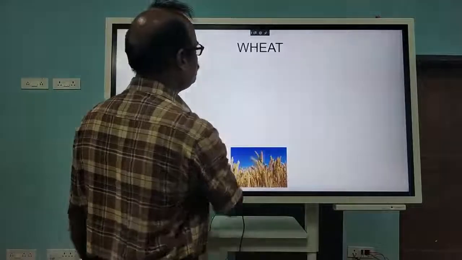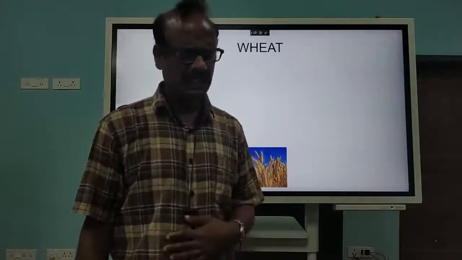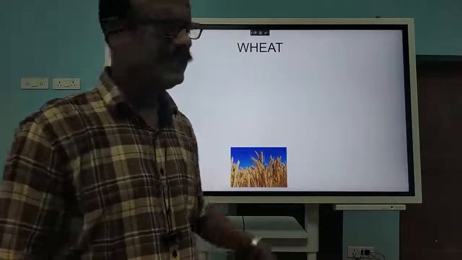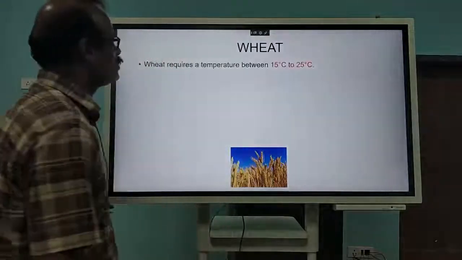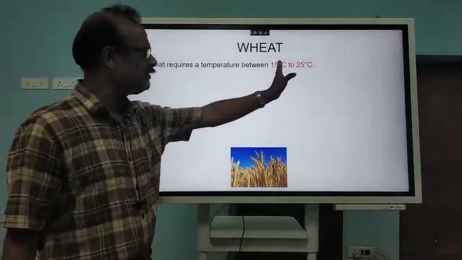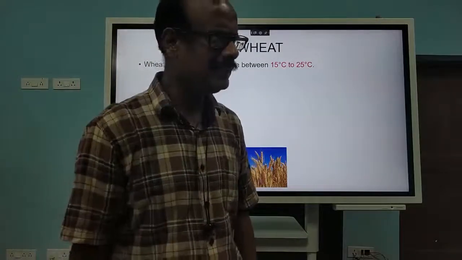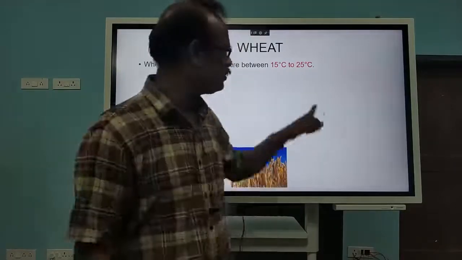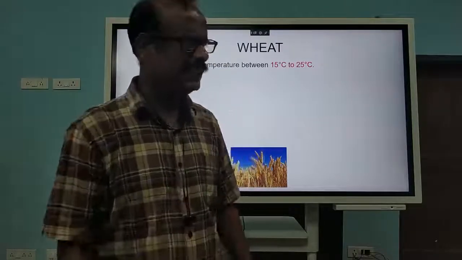Clear? Now let us come to the next one, that is wheat. In South India, we don't have wheat cultivation. It is confined only to North India. Why? Let us see, the climatic conditions will give the answer. First, it needs a temperature between 15 to 25 degrees: 15 degrees at the time of sowing, 25 degrees at the time of ripening. So that condition is required, and this 15 degrees is more important. In North India only that condition is achieved.